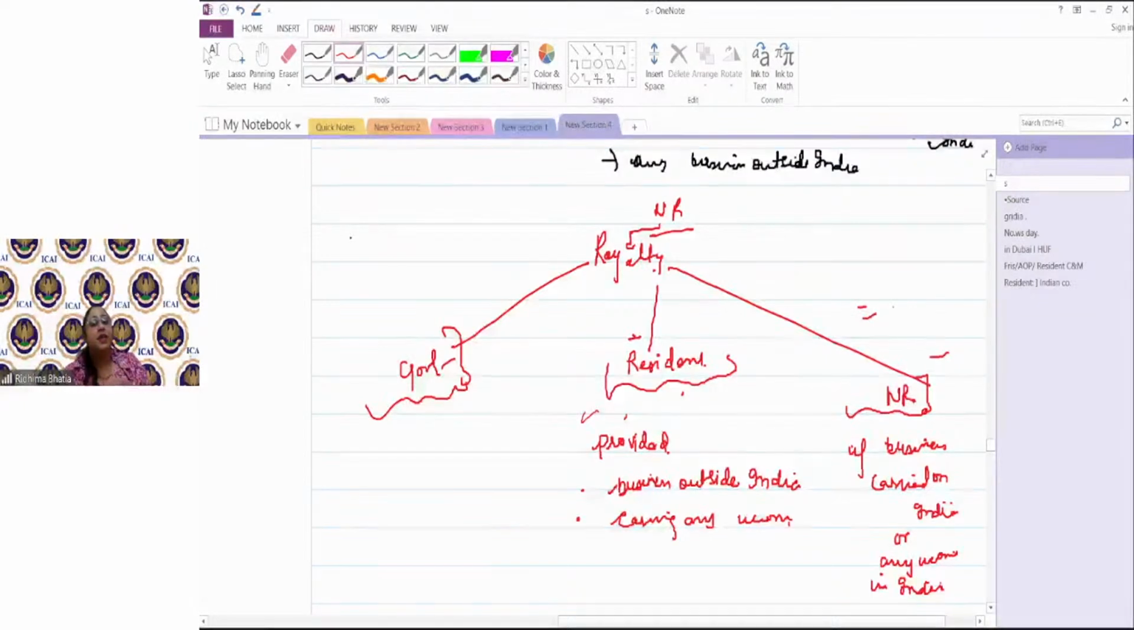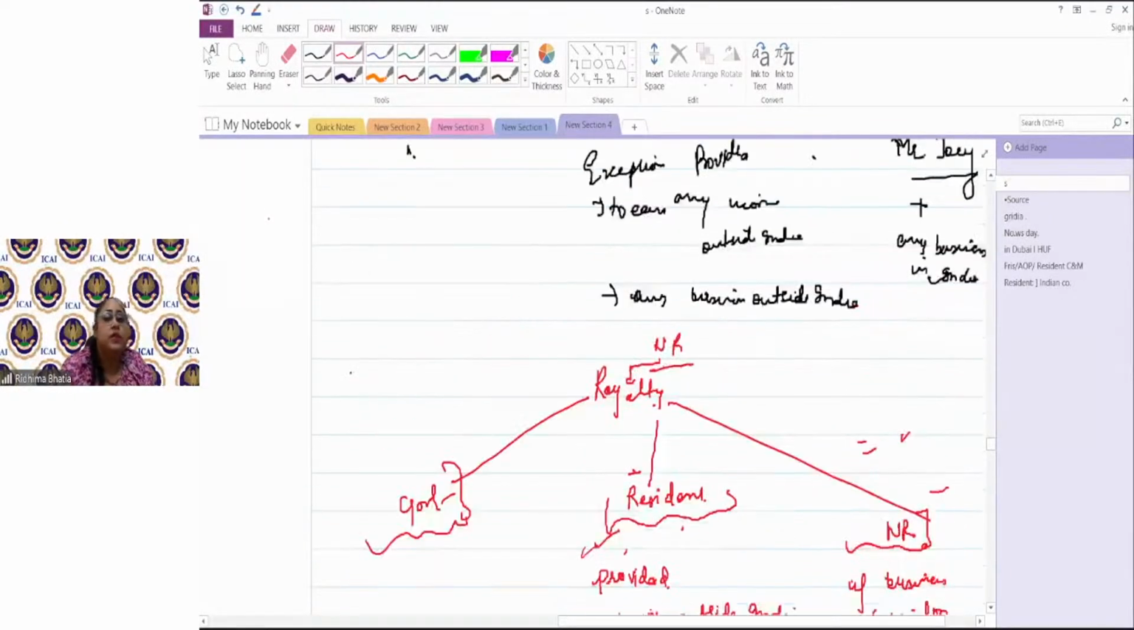Had it been the case that the secret formula for which the royalty is being paid is used for a business outside India, then a non-resident paying any royalty to a non-resident would not be taxable. Similarly, if it is used for a business outside India, then a resident paying any royalty to a non-resident would not be taxable.